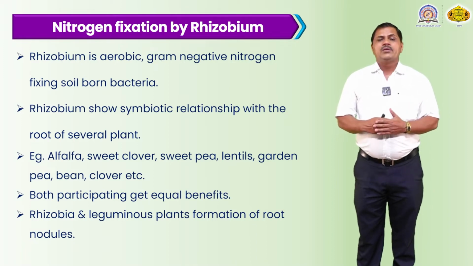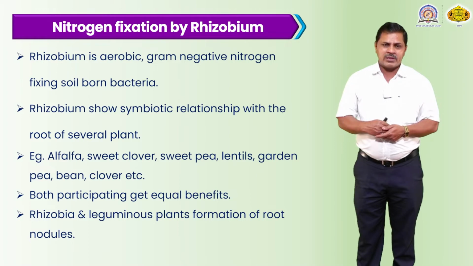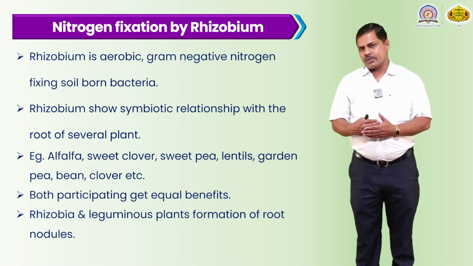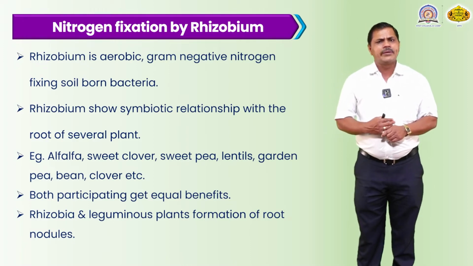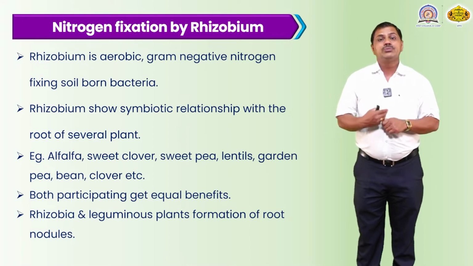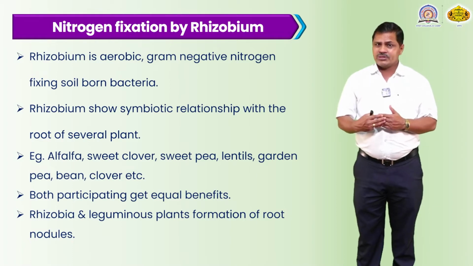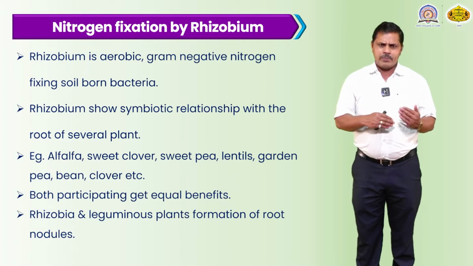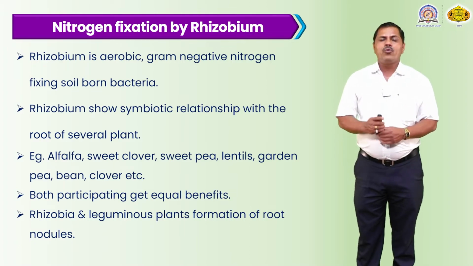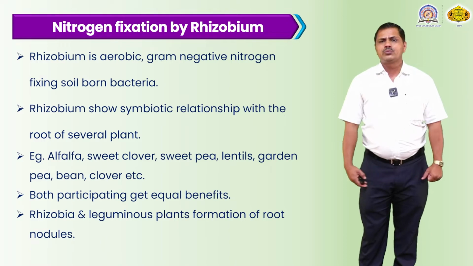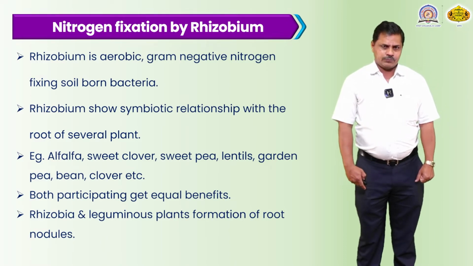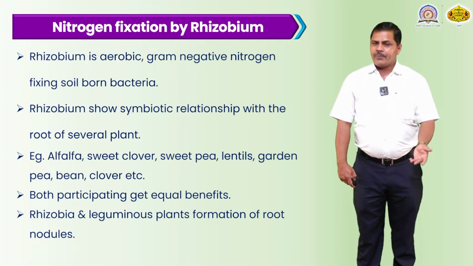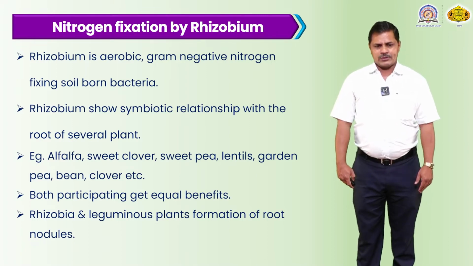At the same time, the bacterial cells need certain food material, and the plant supplies this food material. Although there is an infection on the surface of the root, there is no side effect. Hence it is called a symbiotic relationship, where both participants get equal benefit. Both the bacterial cell and the green plant are essential and useful to each other. They cannot survive without each other, so both the plant and the rhizobium benefit.